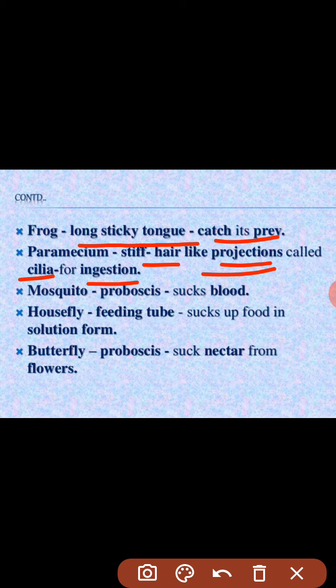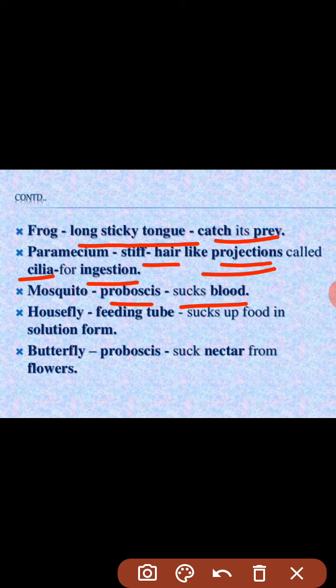The next is mosquitoes. Mosquitoes have a proboscis that sucks blood. This proboscis helps them suck blood from the bodies of human beings or any other animals they feed upon. The next is the housefly. What does the housefly have?